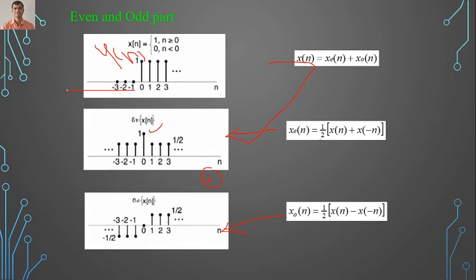So in this way we have to find the even and odd part. We just have to do 3 operations. Time reversal we have to do, then amplitude scaling we have to do, and the third one is addition. This third part we have to do. Amplitude scaling can be positive also, and negative also. That is about the even part and odd part.